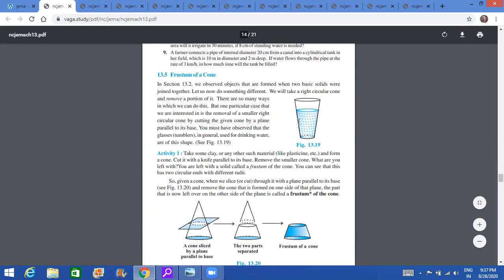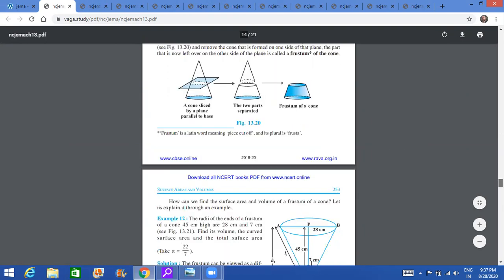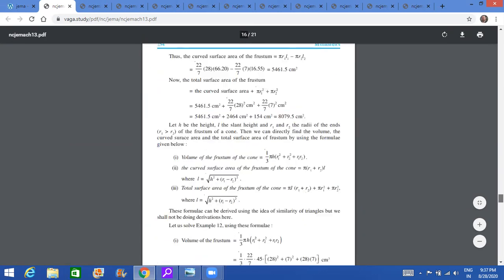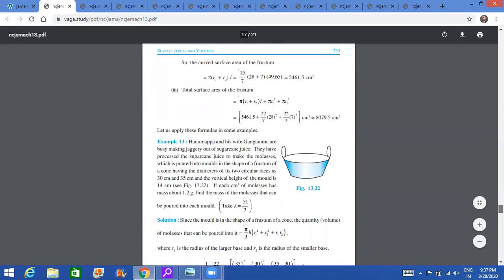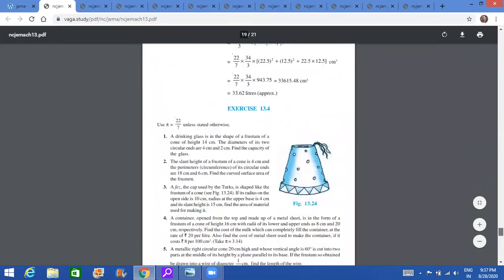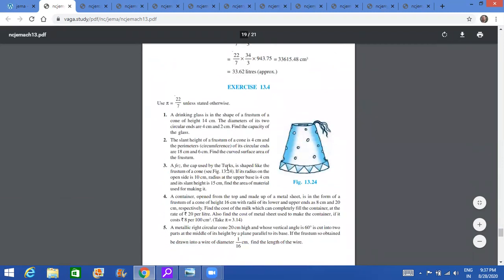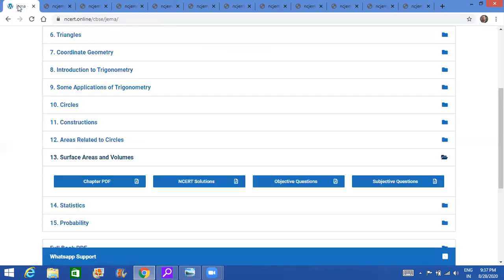Frustum of a cone. Frustum was a portion obtained after cutting the conical part. So like a glass or a bucket. Earlier it used to be one of the most important topics for this chapter, but now frustum of a cone is totally deleted, which means entire 13.4 can be deleted. You need not do 13.4.